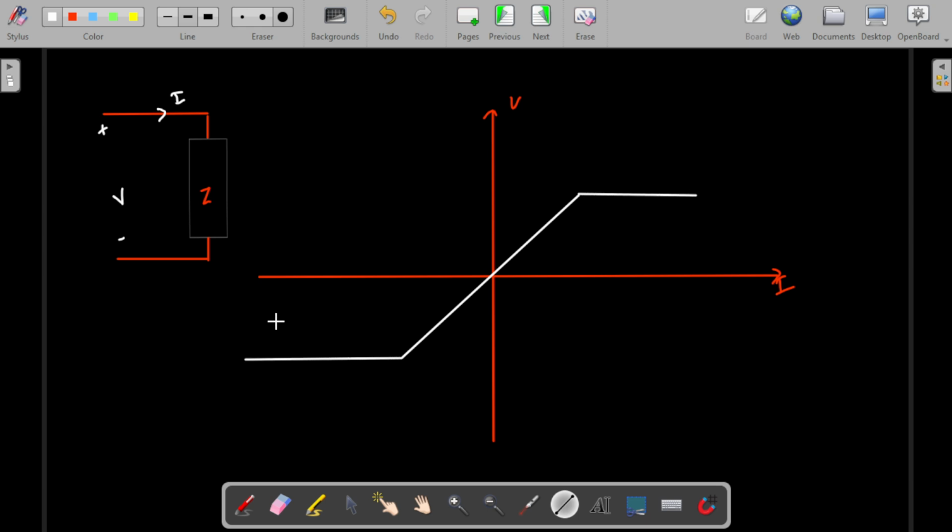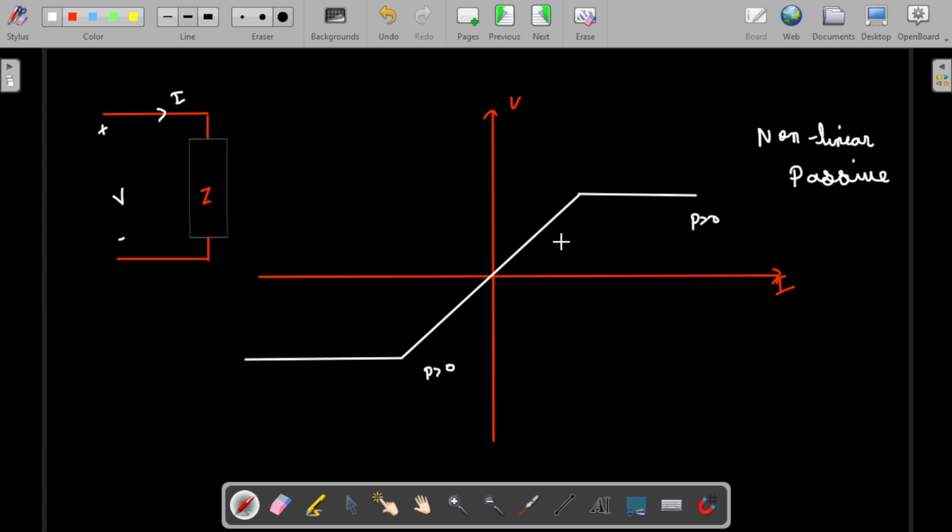So here let me solve this one, and from the next one you can solve. We know that this is a non-linear element, and this is a passive element. We already dealt with this, because here the slope is always greater than 0, power is always greater than 0, and this is not following y is equal to mx.